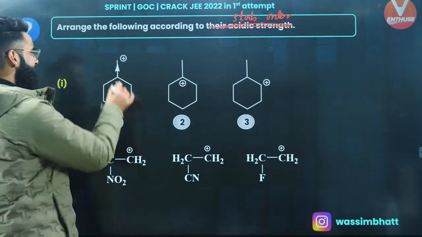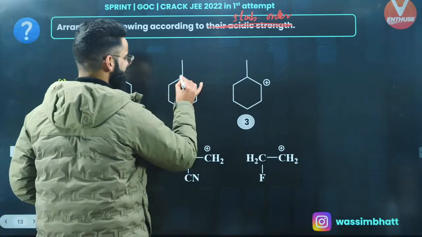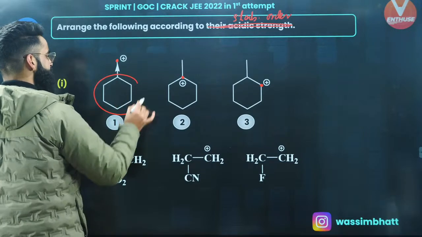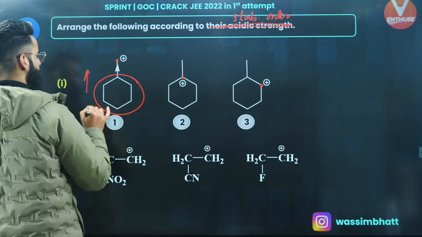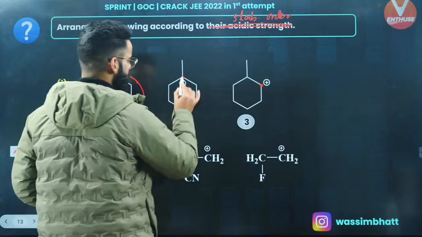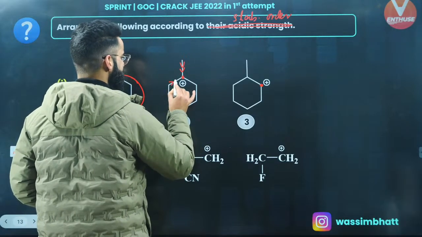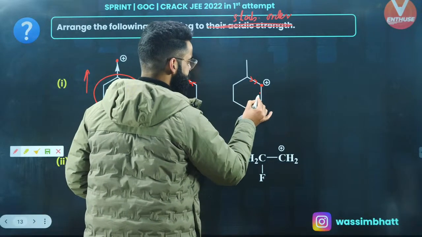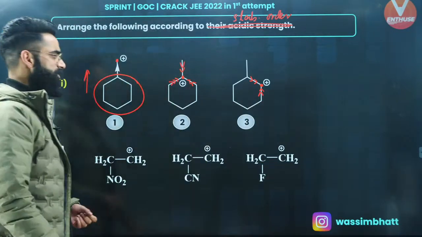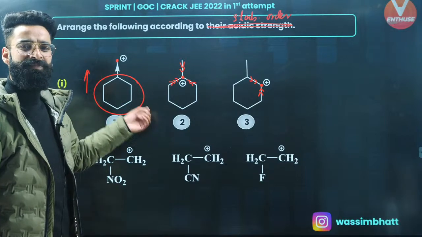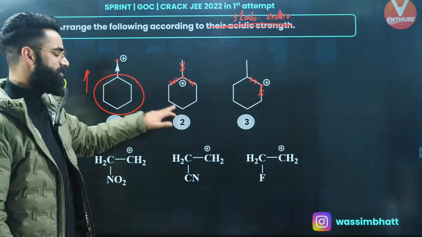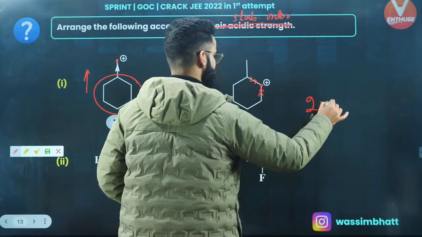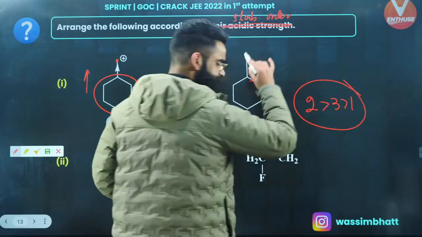Or you can simply say, this is the carbon carrying the positive charge. Towards this carbon, only there is one electron donating group attached, right? On all the sides, electron density will be coming. On two of the sides, electron density will be coming. So where is the positive charge being nullified the maximum? I'll say positive charge is nullified the maximum in the second case. So second one is going to be maximum stable, followed by third, followed by first, right?